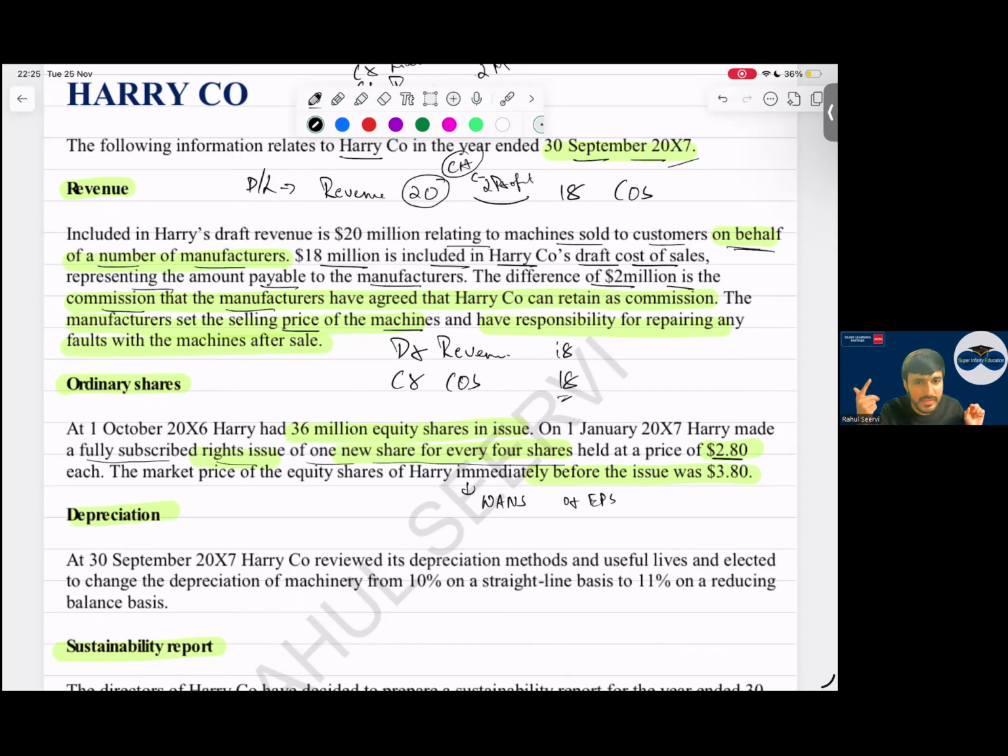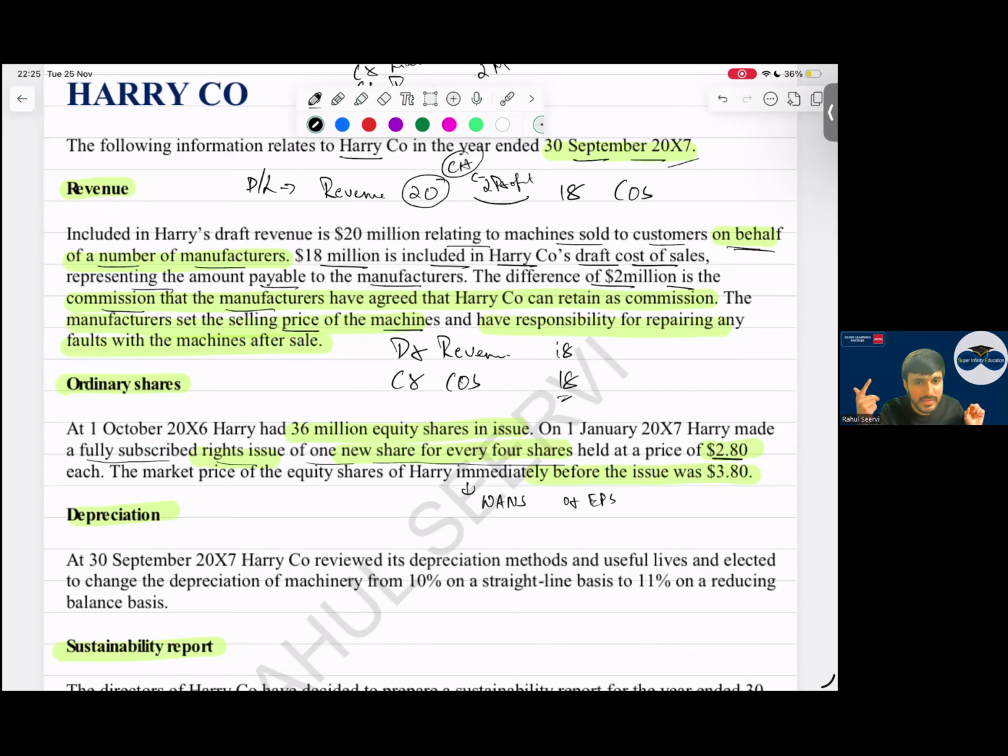Yes, sir. Then depreciation. From 31st December to 30th March 2007, Harry reviewed its depreciation method and useful life and elected to change the depreciation method of the machine from SLM to this one. Now, whenever we change the depreciation method, is this what? Accounting policy?